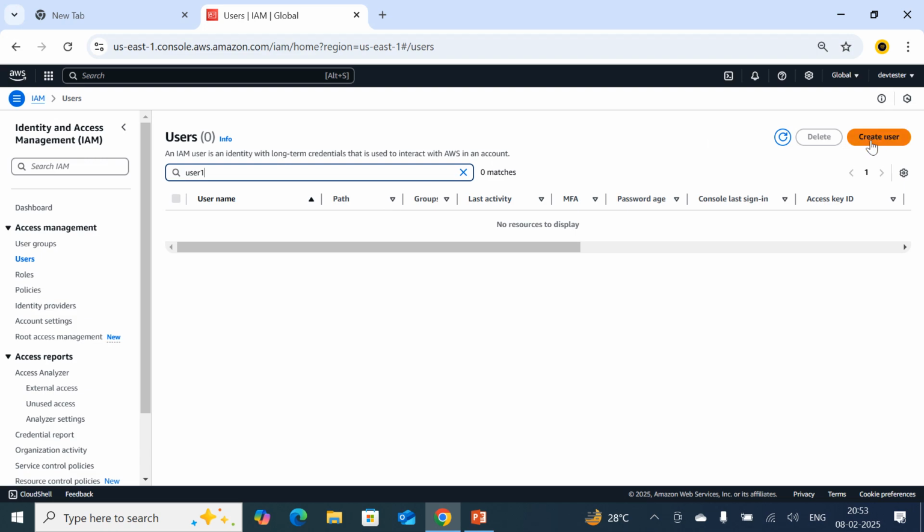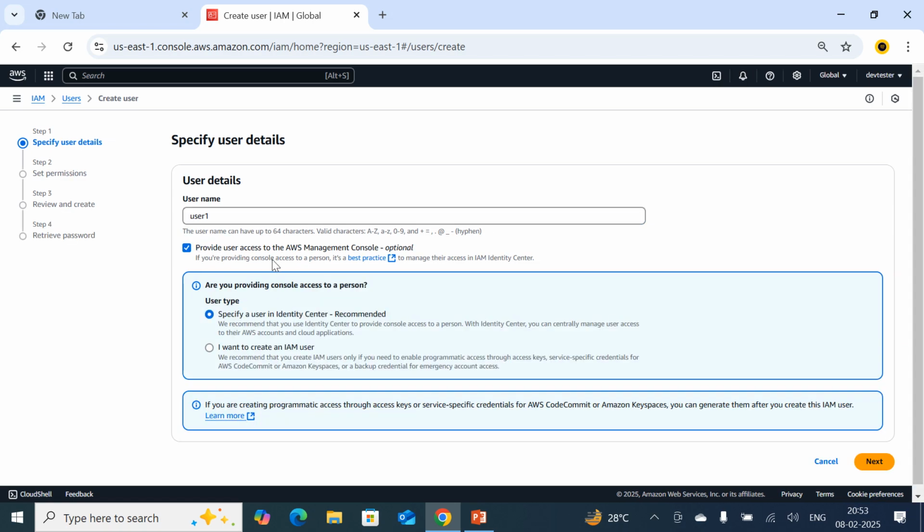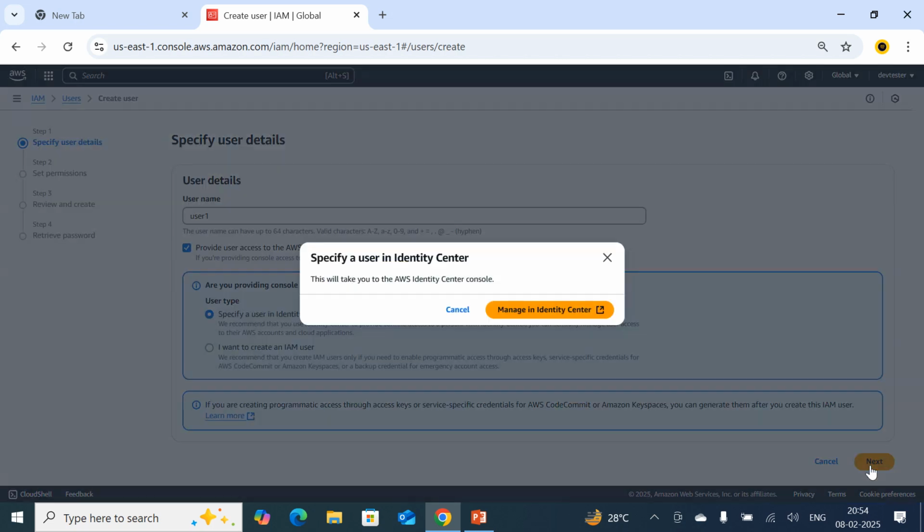Just click on create user. The name of the user is user one. If I want to provide console access to the user, I just need to click here. For this lab activity, I am going to show you each and everything. So I am going to create the user named user one, and for that user I am going to provide AWS Management Console access. So I just checked it here. Click on next.